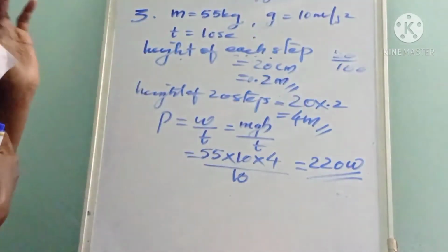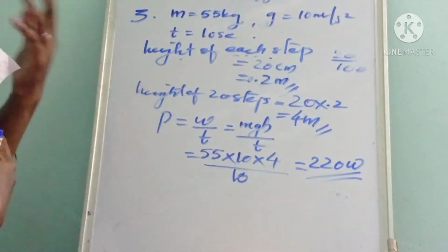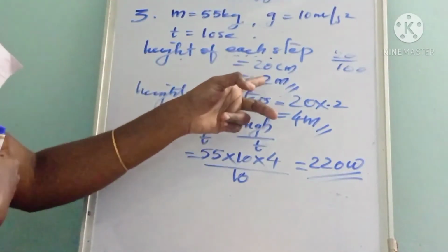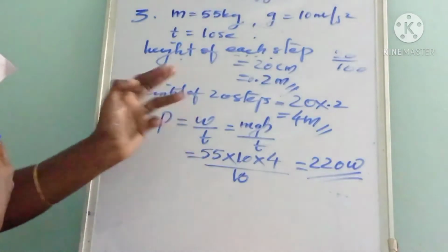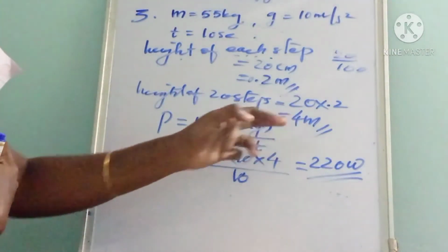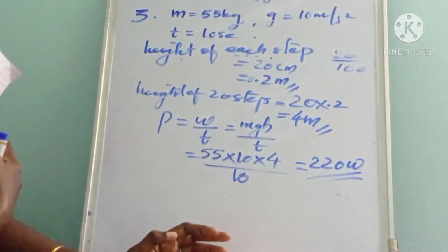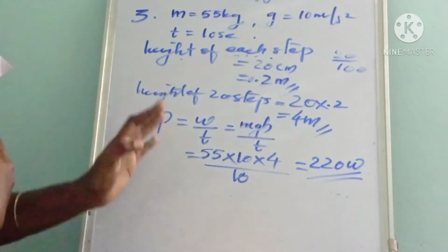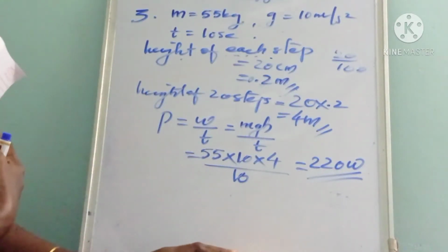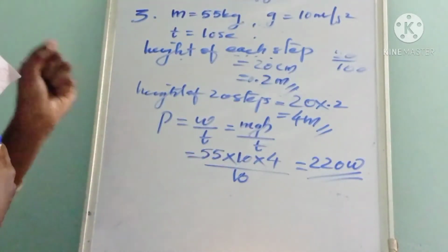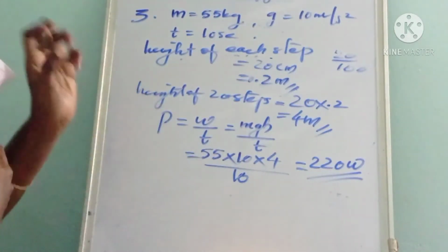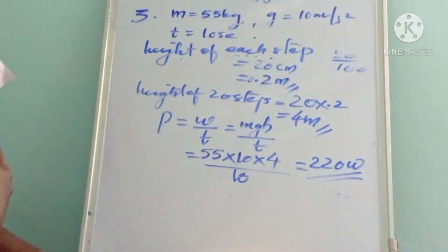Here we have 20 steps, so we have to find the height of 20 steps. 0.2 into 20 is the height of 20 steps, that is 4 meter. Then we have to calculate the power of the boy in climbing the stairs. You know the power is the rate of doing work, or work done per unit time. So P is equal to W by t.